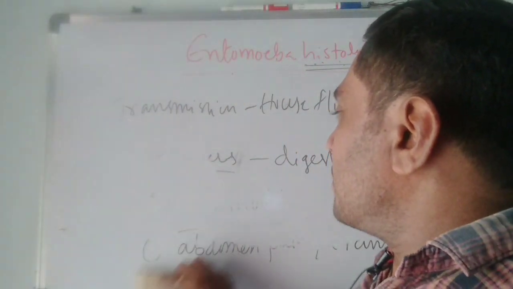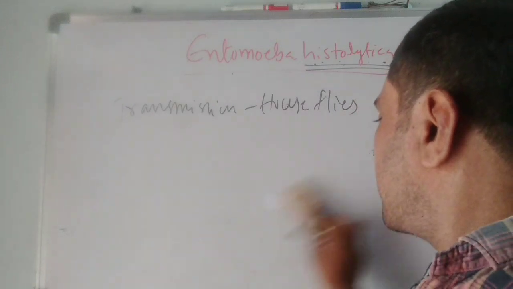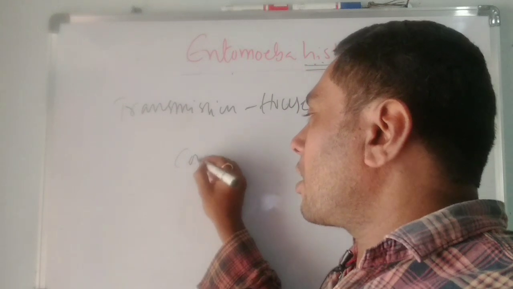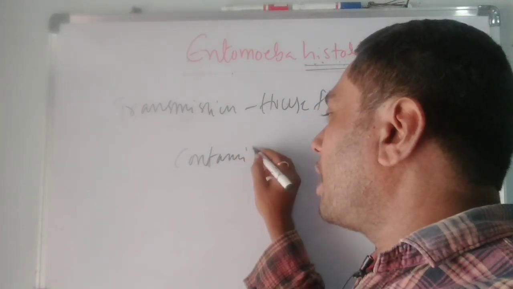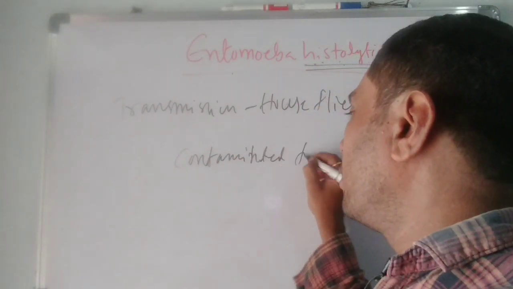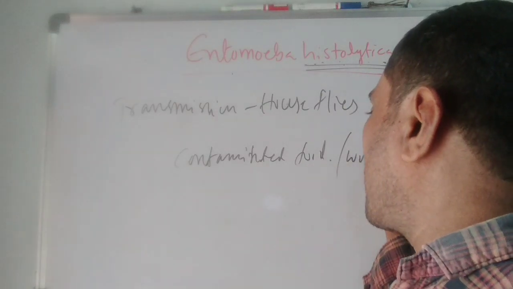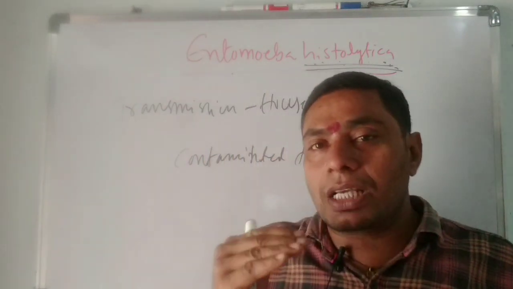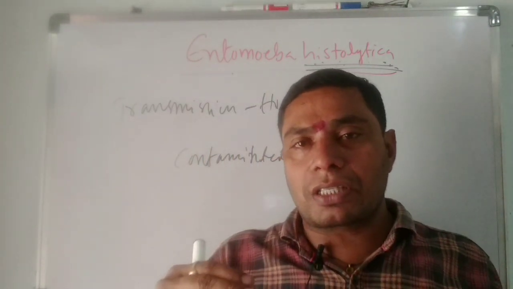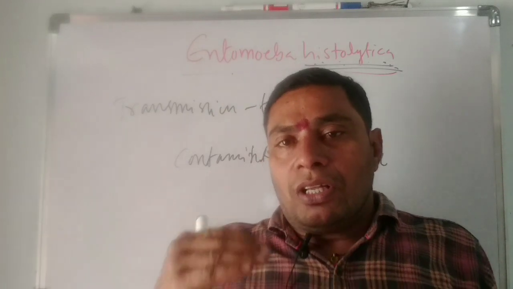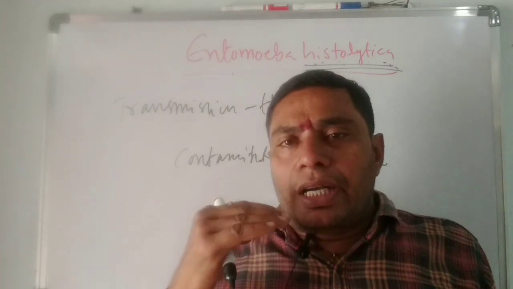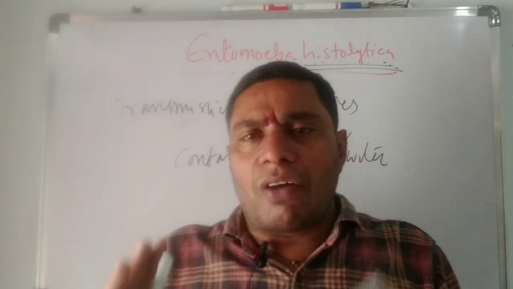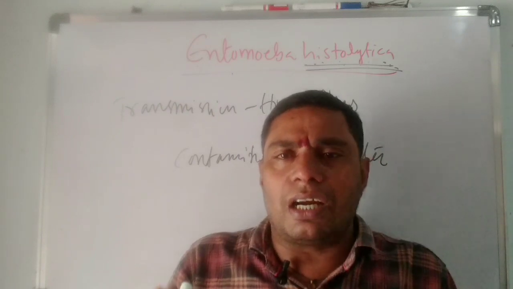So the transmission is through house flies. How do they contaminate a hygienic person? Through contaminated food and water. This is the infection process of amoebiasis. It is very important. Amoebiasis especially affects tropical and semi-tropical areas.